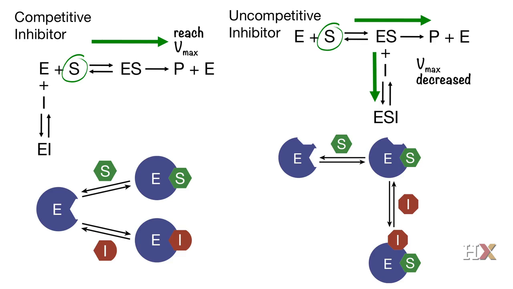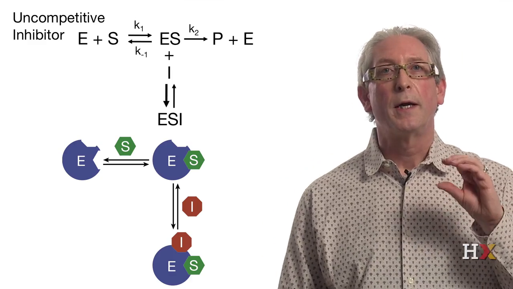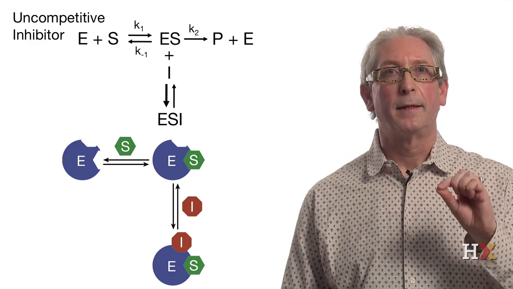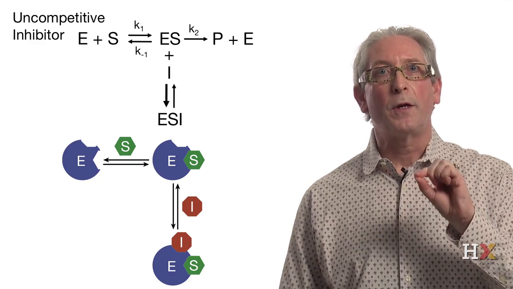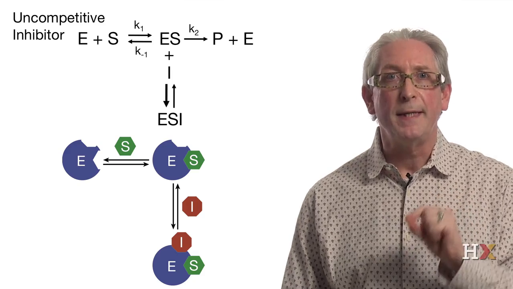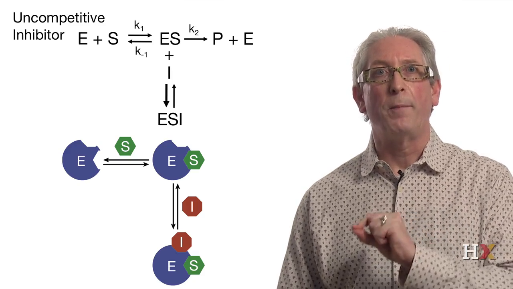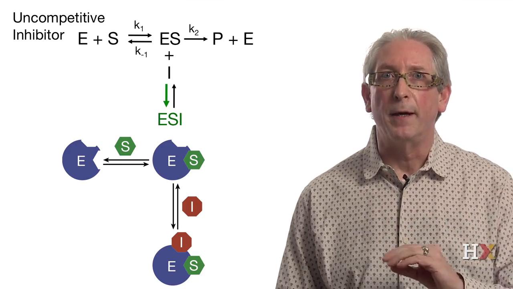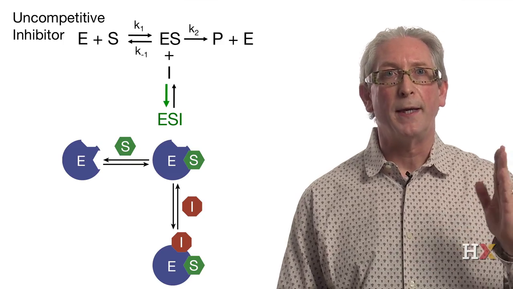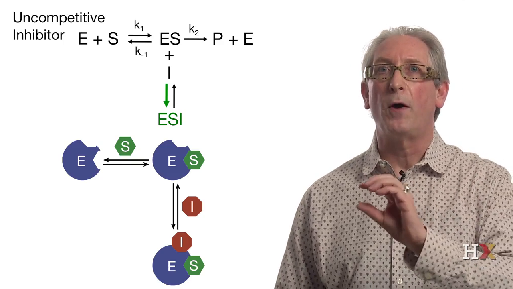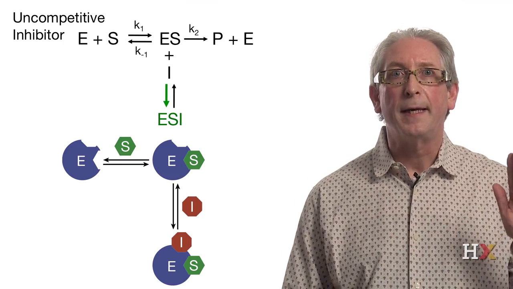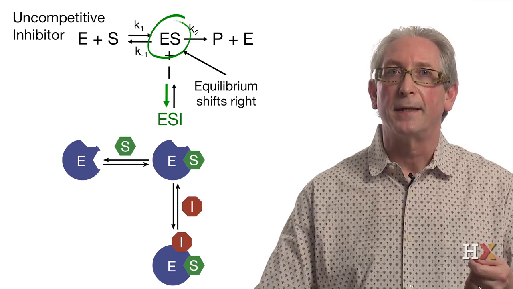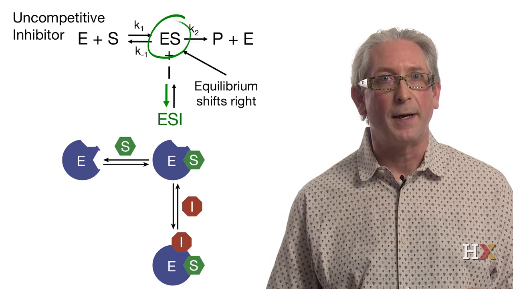So what about Km? Now if we look at the reaction, when we add the inhibitor, the concentration of the enzyme-substrate complex will decrease because we have formation of the enzyme-substrate inhibitor complex, which means that the equilibrium of the first part of the reaction, when E and S combine to form the enzyme-substrate complex, will be shifted to the right, which means that it will lead to an increase of the concentration of enzyme-substrate complex.